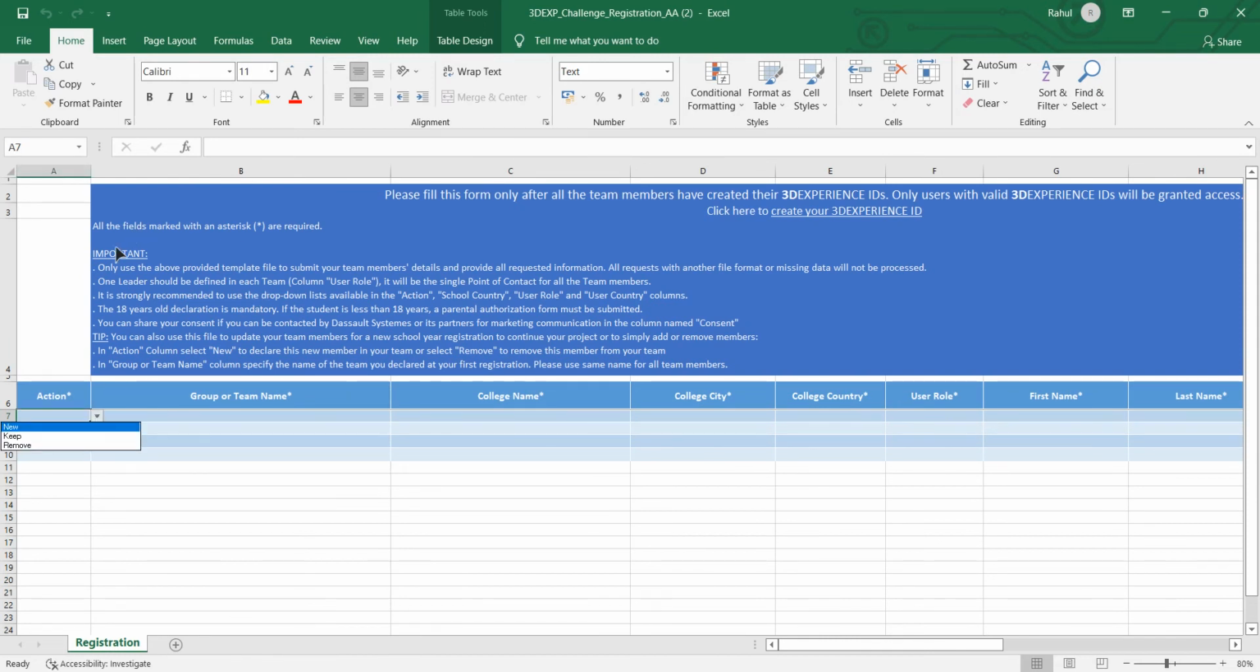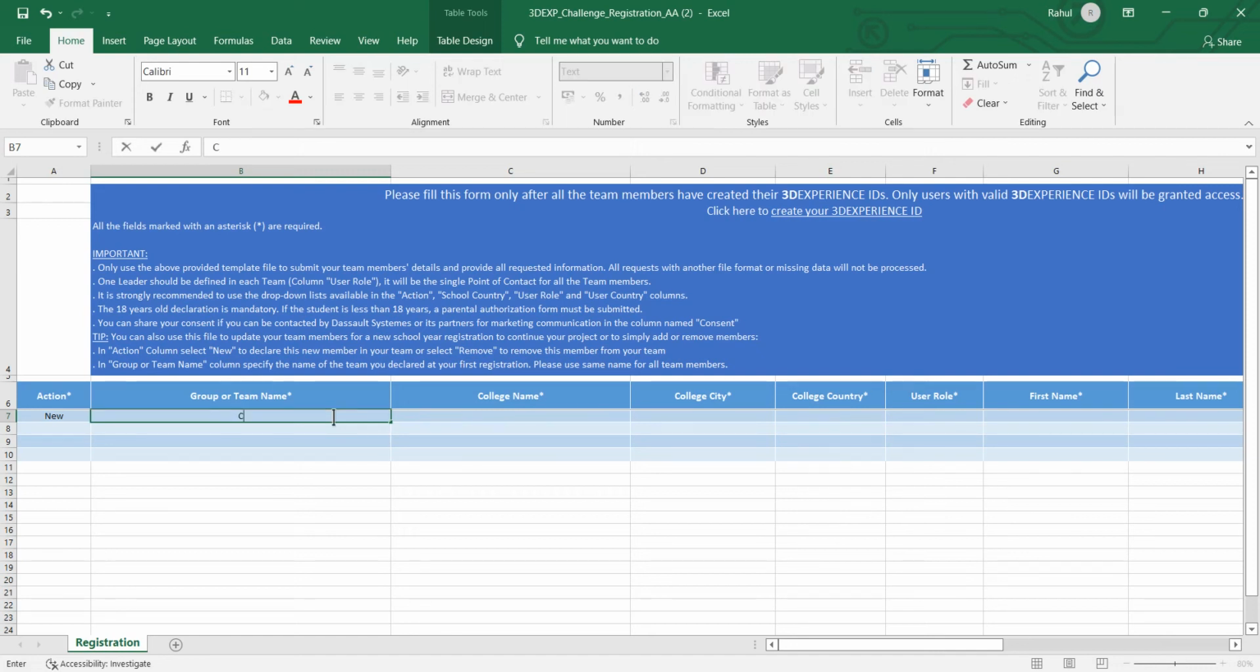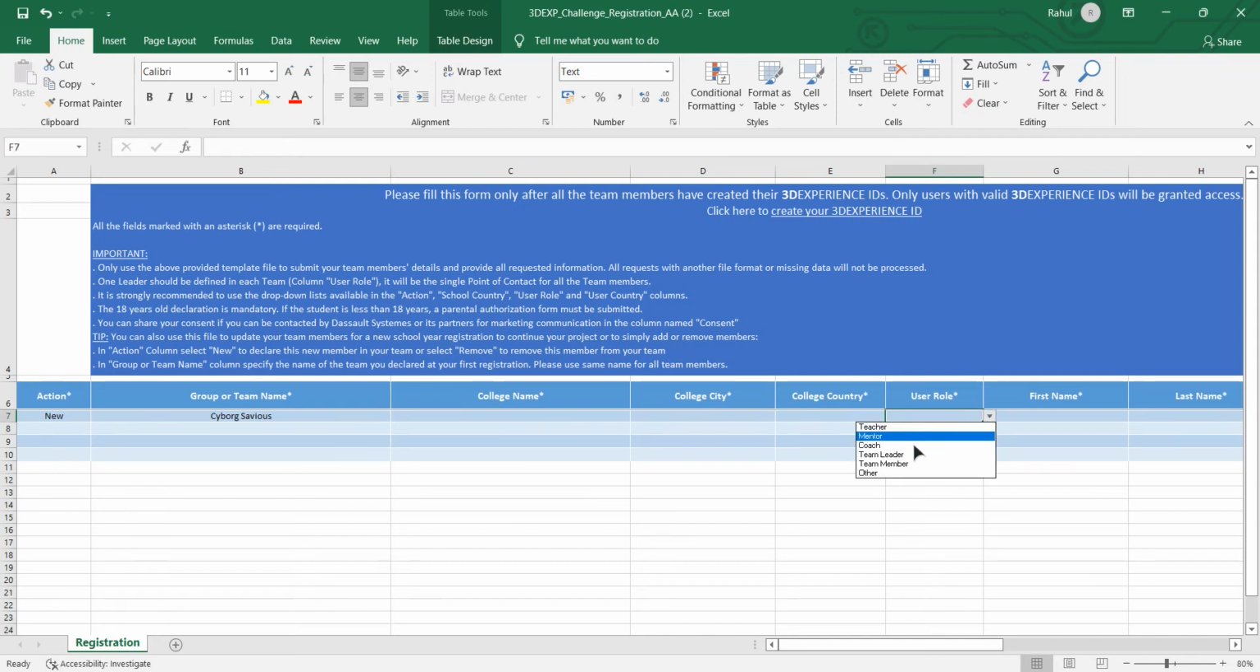Now here read these instructions. Okay, new group team name. So team name is, college name Guru Ghasidas, city, country. User role should be team member for team members and one team leader. So the team leader will add the team leader and members accordingly.